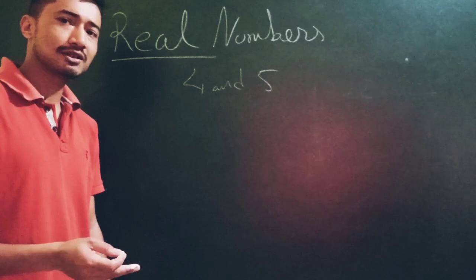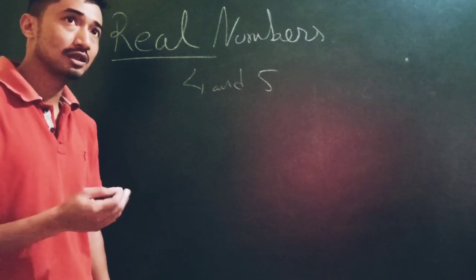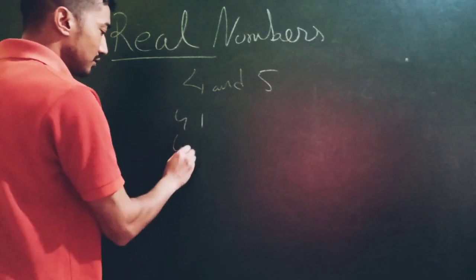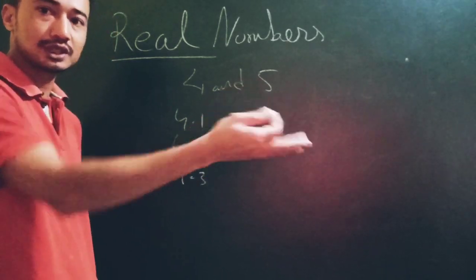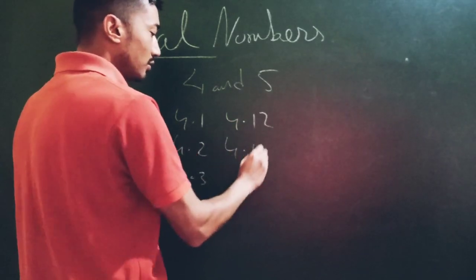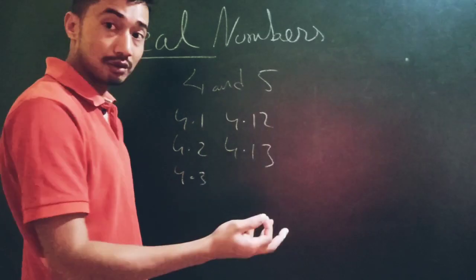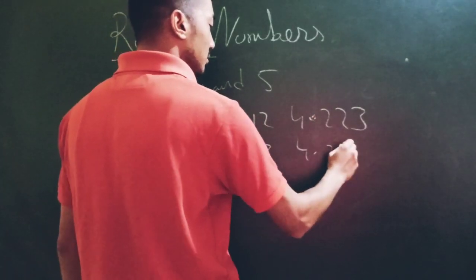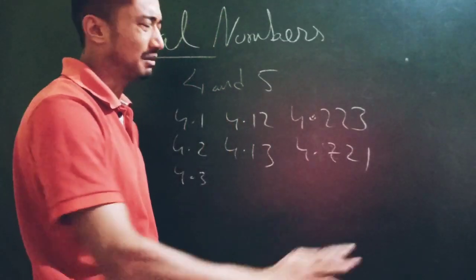So if you really understand the concept between rational and irrational numbers, then between 4 and 5, you can have many rational numbers. 4.1, 4.2, 4.3, 4.4, 4.5, 4.6, it goes on. You want more? Okay. 4.12, 4.13. All terminating decimals are rational numbers. You want more? Alright. 4.223, 4.721. You want more? No, I'm not going to write anymore.